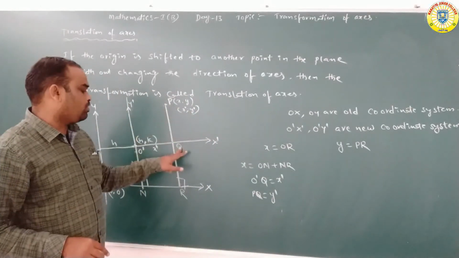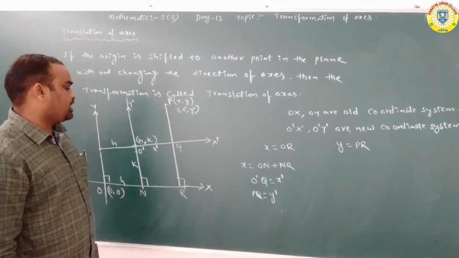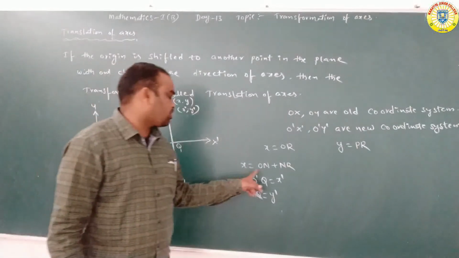PQ is equal to Y dash. O dash Q is equal to X dash.